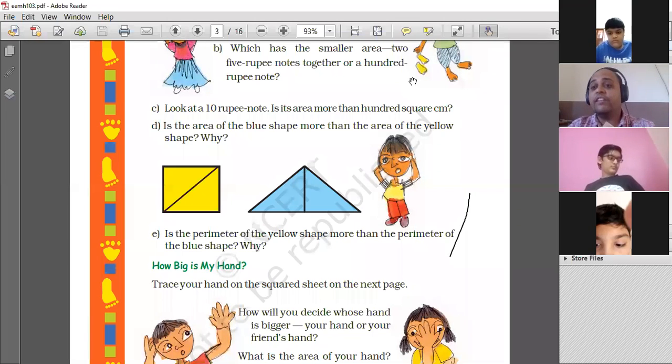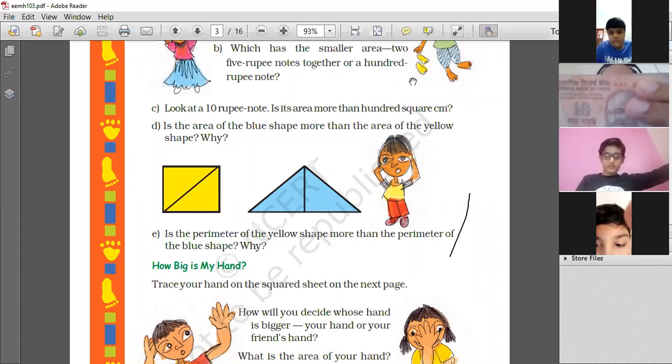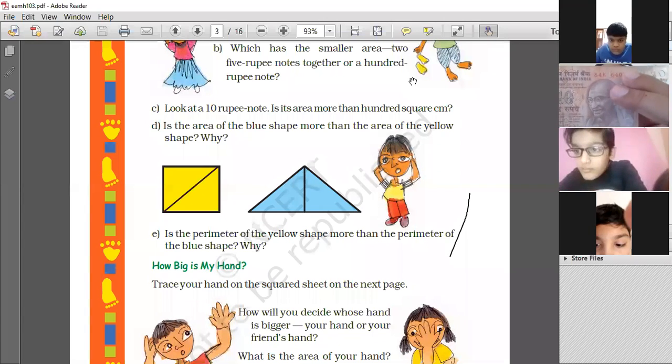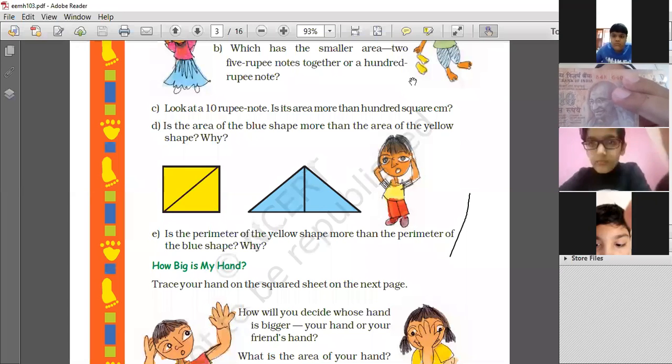Let's see. We can find the area using a scale, right? We will put it here, and I'm sure you can see it on the scale. It is almost 13.5. Yes, it is 13.5.